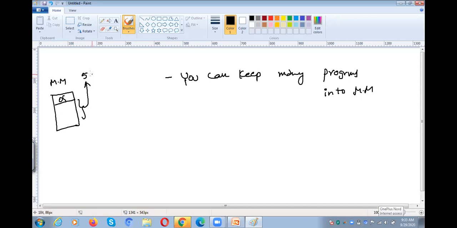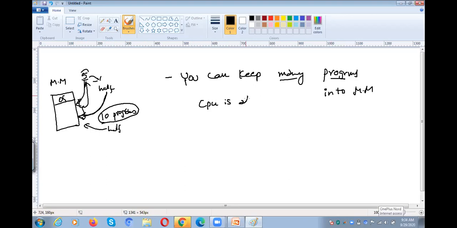If we divide them in half, automatically how many programs can we keep in the main memory? 10 programs, obviously. Why? Because 5 full programs can be kept in the main memory, and if we divide them in half and keep only half of each program, we can keep 10 half programs in the main memory, right? So with this concept, we can keep many programs in the main memory. If we keep many programs in the main memory, what happens?